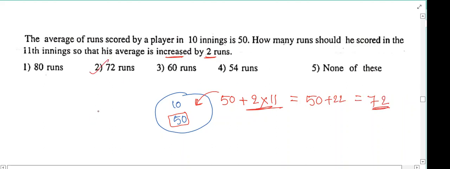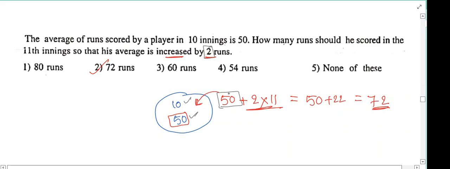Okay, I'm explaining again. See here carefully. Previously, we are 10 people and we have 50 rupees each. So now you are going to enter this group. To enter this group, you also have to bring 50 rupees such that there will be no disturbance in the average. But in the question, he has already mentioned that because of your entry, 2 rupees increased for each person. So then you have to bring that extra amount also.